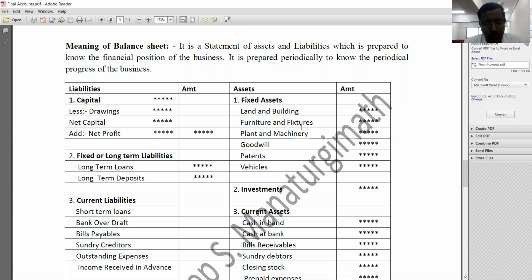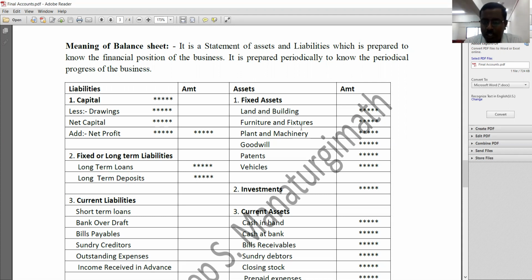In order to know the profitability, we need to prepare trading account and profit and loss account. In order to know the liquidity position and solvency position of the business, we need to prepare what? We need to prepare balance sheet. So what is balance sheet? Balance sheet is a statement which is made up with assets and liabilities. Keep in mind, balance sheet is not an account, it is a statement. So we should not write the abbreviation of debit and credit to balance sheet.